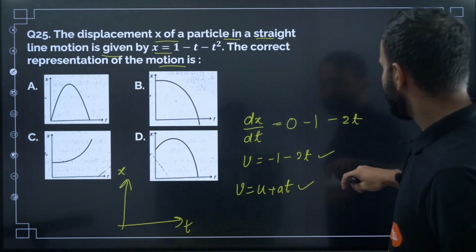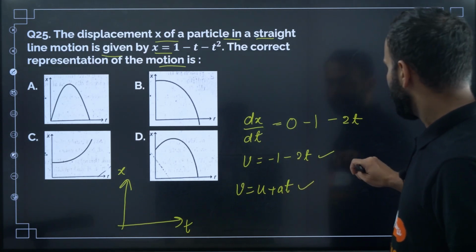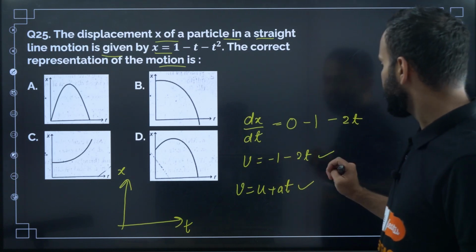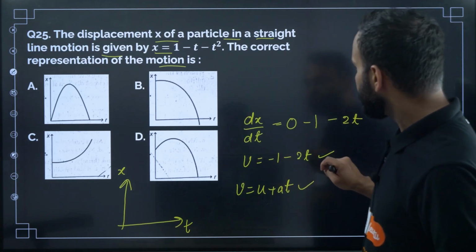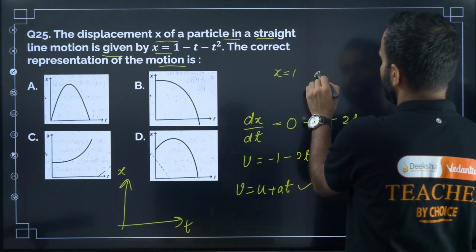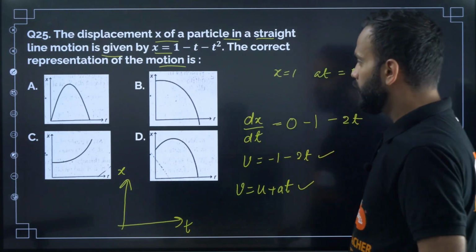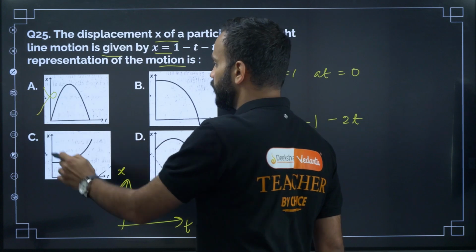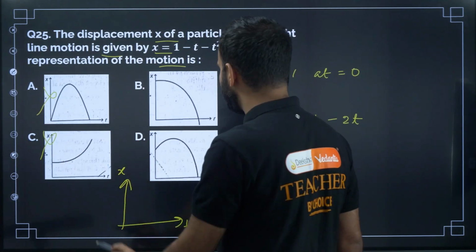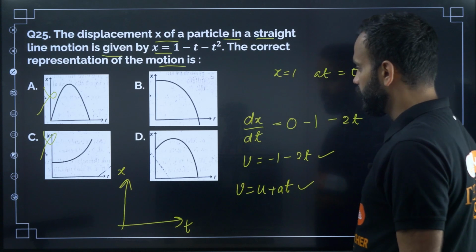And it starts from 1, right? Sorry, here at t equal to 0, x equal to 1. So anyway, option A is wrong. Okay, option A is wrong, and option C is also wrong, right?